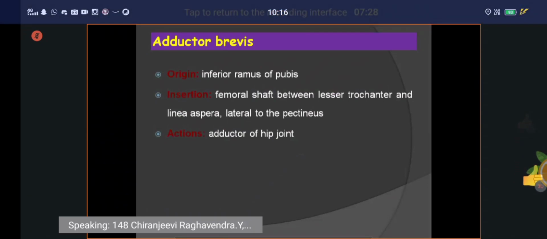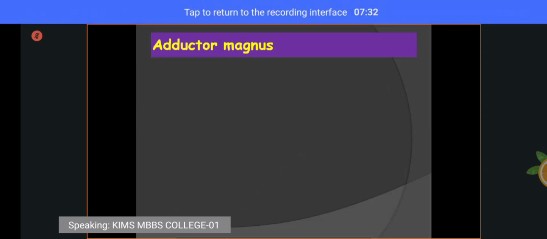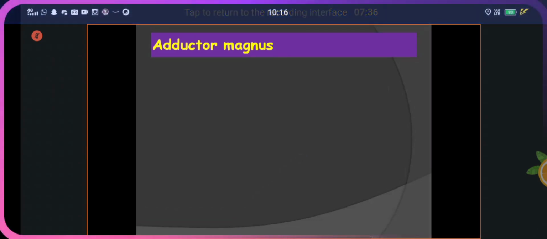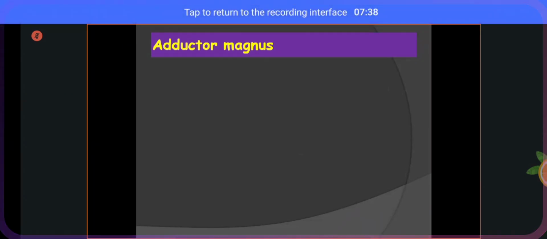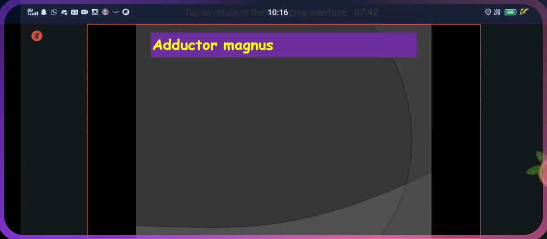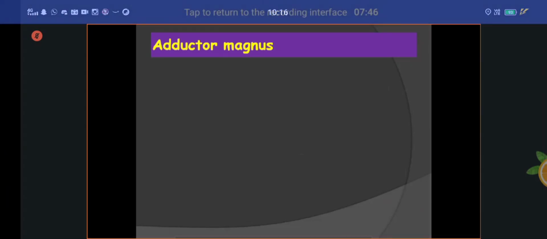Understand? Next, coming to the other muscle that is called the adductor magnus. The adductor magnus has two parts. One is called the adductor part, the other is called the ischial part. The ischial part you will study with the back of the thigh. Are you clear? Adductor magnus has two parts.